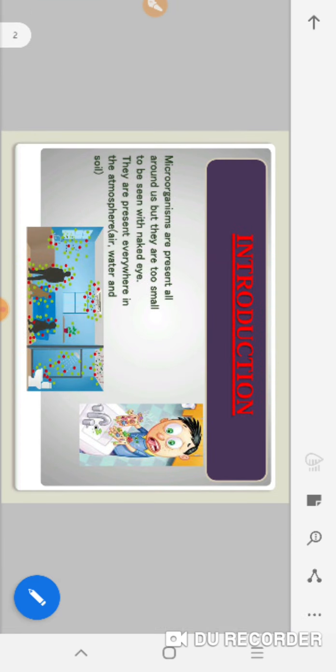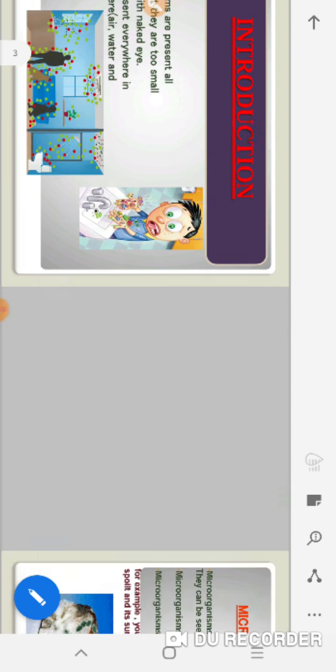First is introduction. Microorganisms are present all around us, but they are too small to be seen with the naked eye. What I am saying is that microorganisms are present all around us, but we cannot see them with the naked eye. They are present everywhere in the atmosphere, that is air, water and soil.